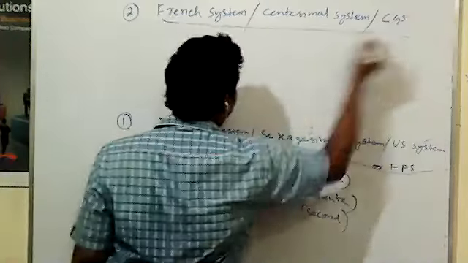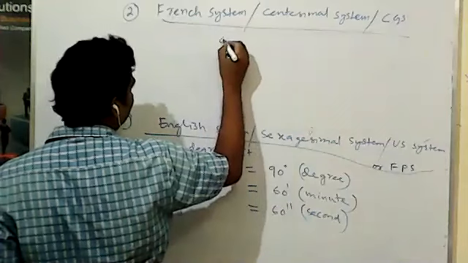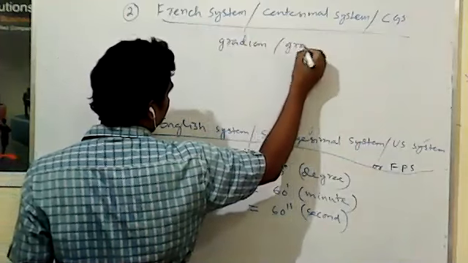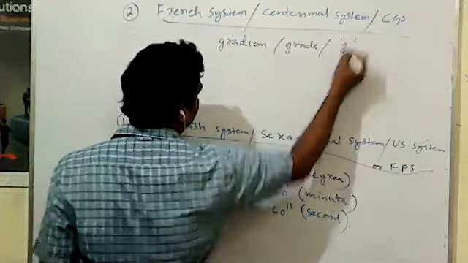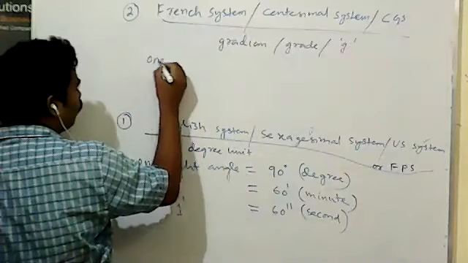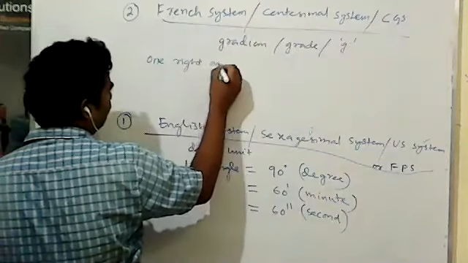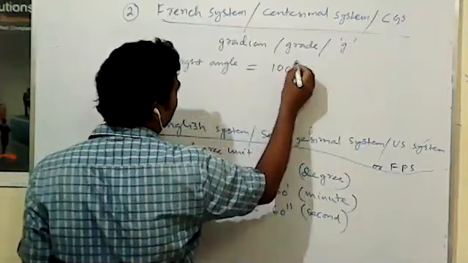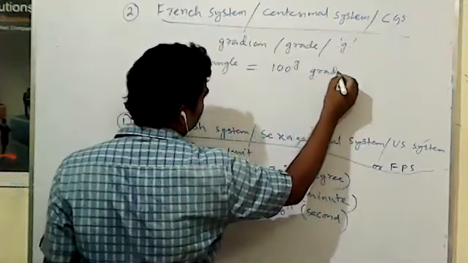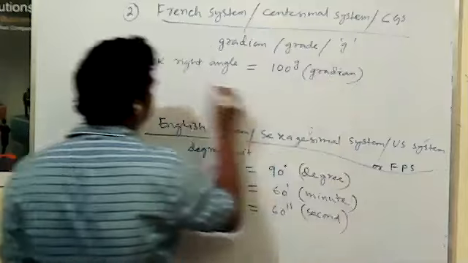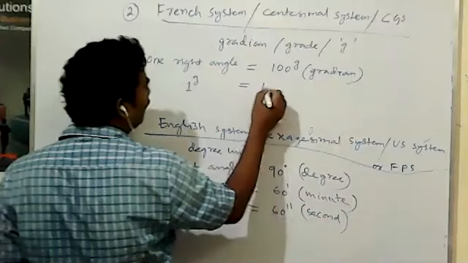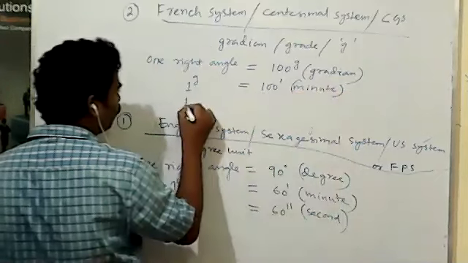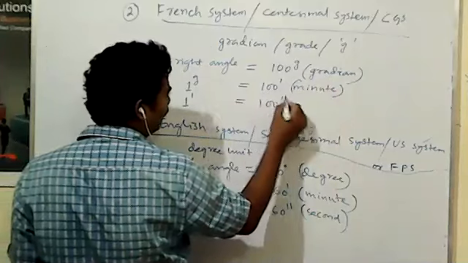So in this system, the unit is a gradient or a grad. That means one right angle is equal to 100 gradient. One gradient is equal to 100 minute. And 1 minute is equal to 100 seconds.